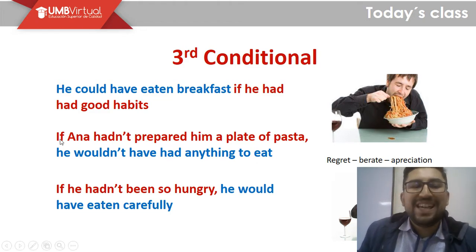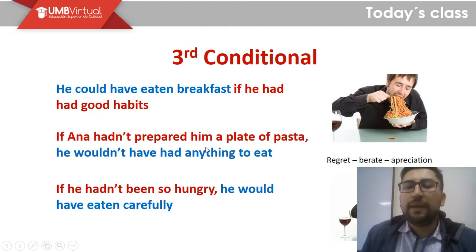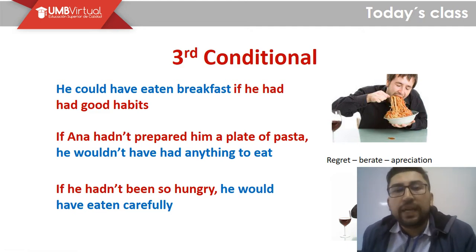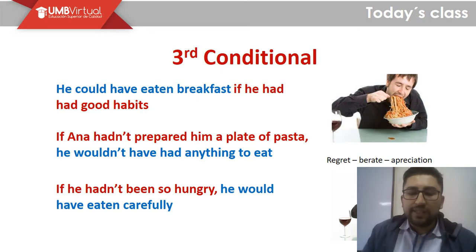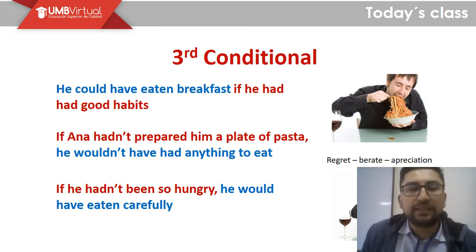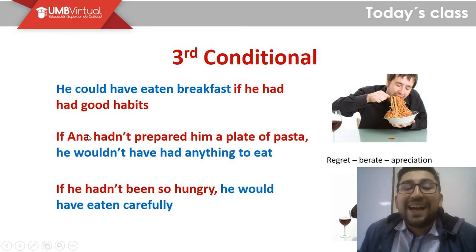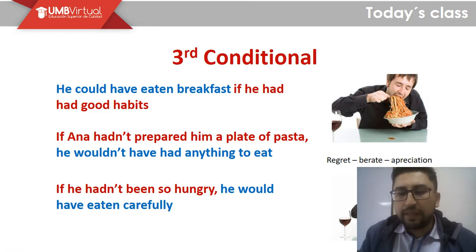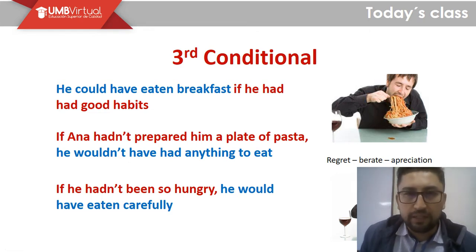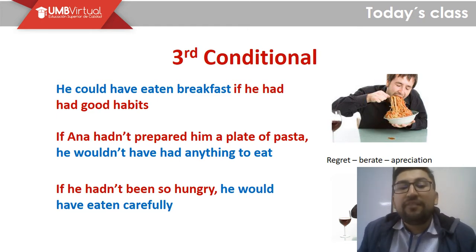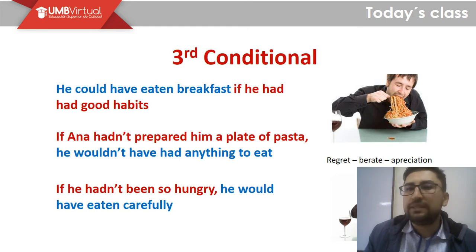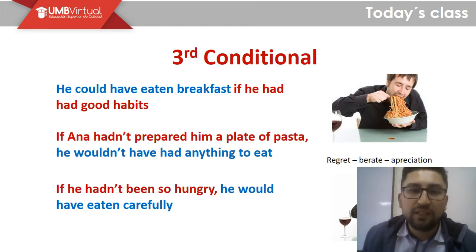Now another one. If Anna hadn't prepared him a plate of pasta, this is the condition, he wouldn't have had anything to eat, right? I think about the logical consequence of some problem. In this case, I say if Anna hadn't prepared him a plate of pasta, right? Because he's eating a plate of pasta and he didn't prepare the plate of pasta. It was Anna. He wouldn't have had anything to eat, right? I'm supposing here that if he hadn't been cooked a plate of pasta, he wouldn't have eaten anything.